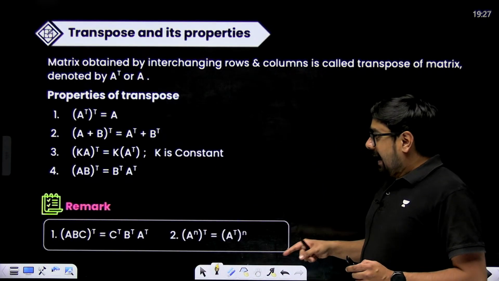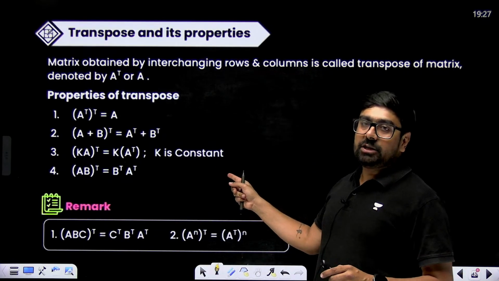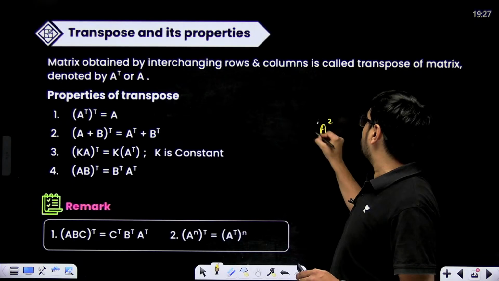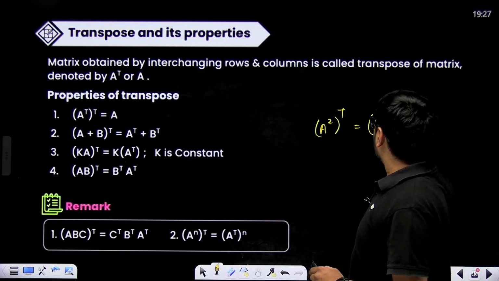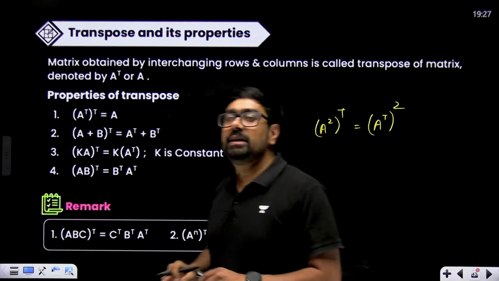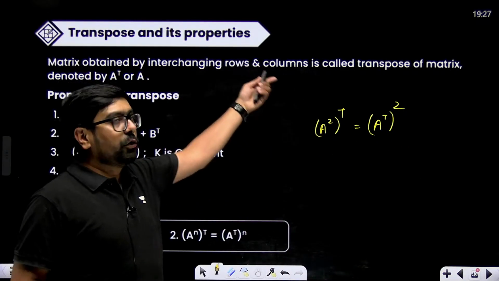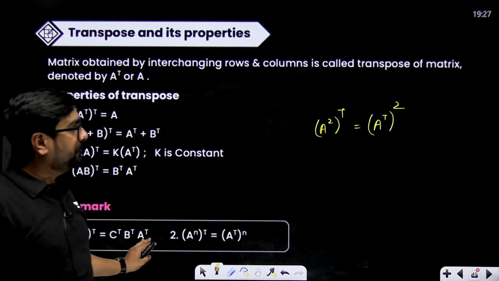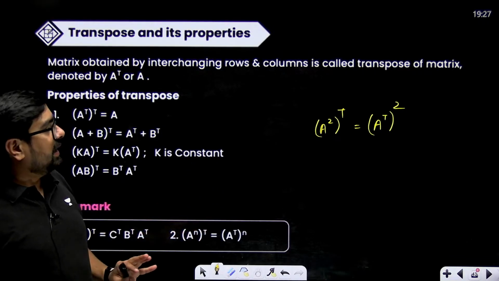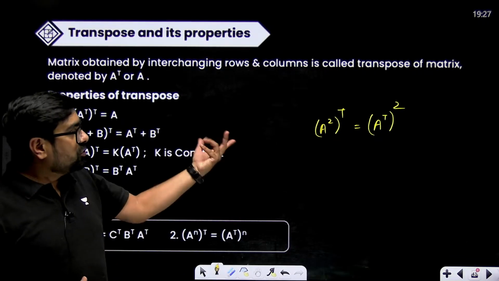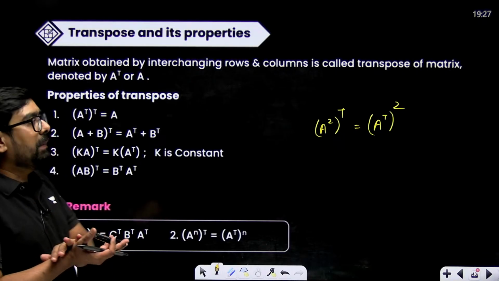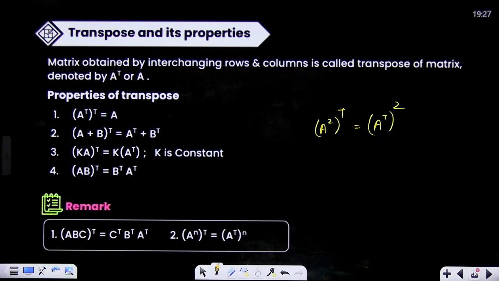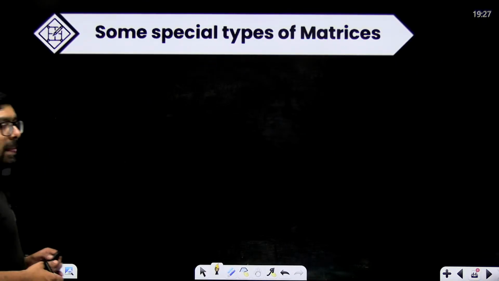Okay. If we are finding transpose of A square, or we are finding square of A transpose, both are going to be the same thing. Similarly, it applies for cube, power 4, power 5, power n. Right? Power can go inside and outside of transpose. Transpose of A square or square of A transpose, both will give us the same matrix. Both will be equal to one another. These are some properties of your transpose.